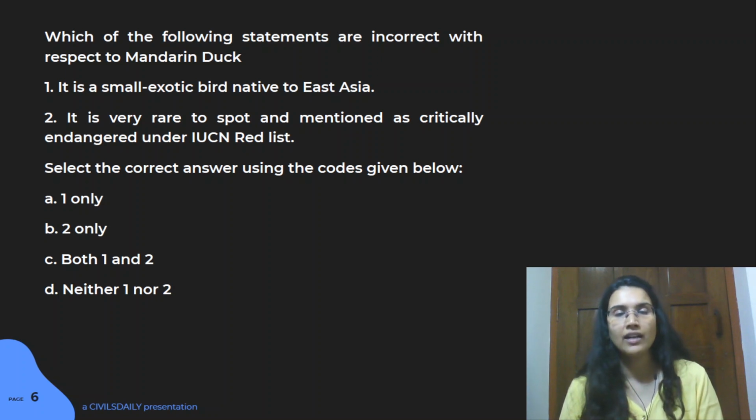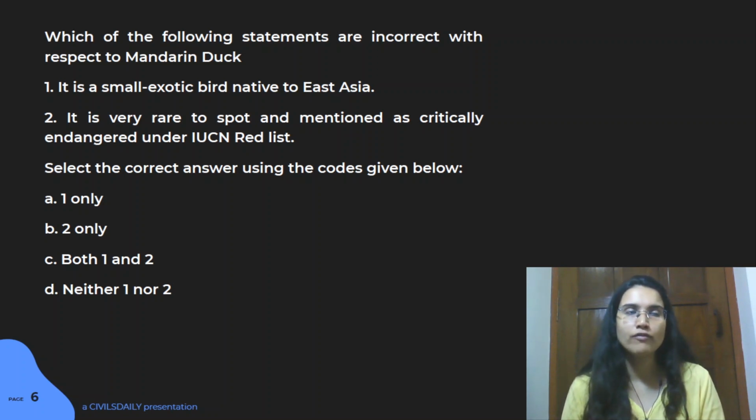You know, the Mandarin duck, if you've seen, is a very colorful and very beautiful duck, and it was first identified by the Swedish botanist Carl Linnaeus in 1758, right? This particular duck, as the name suggests, is native to East Asia, but now a lot of its population has extended to other regions also.